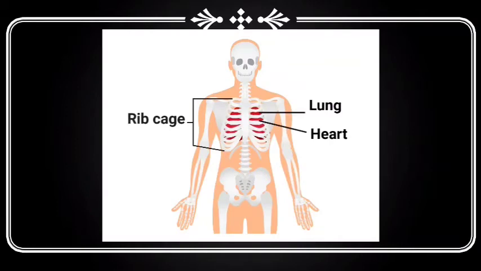Children, in this picture you can see a bone structure called the rib cage, and inside the rib cage two main organs of our body are present, that is the lungs and the heart. So the rib cage protects the lungs and heart from injuries.